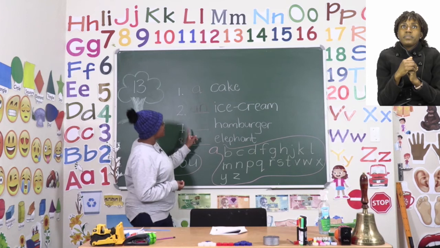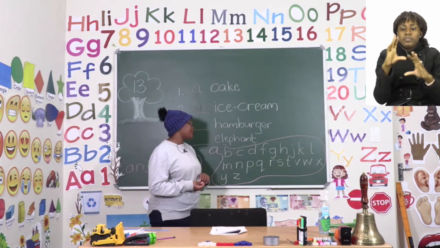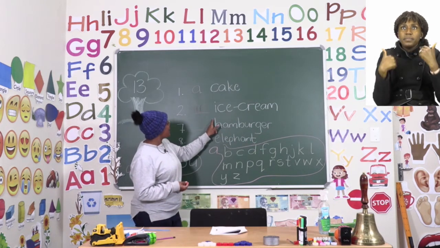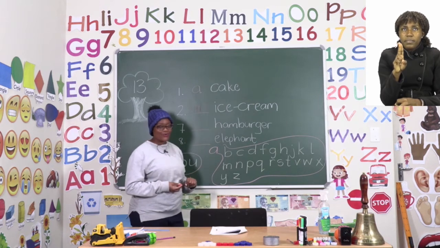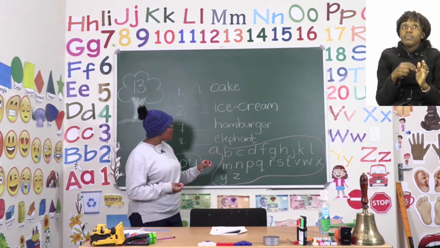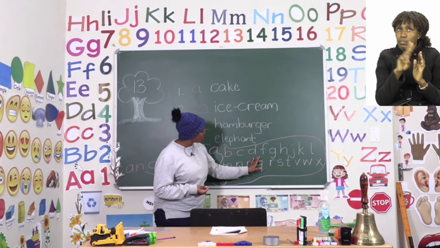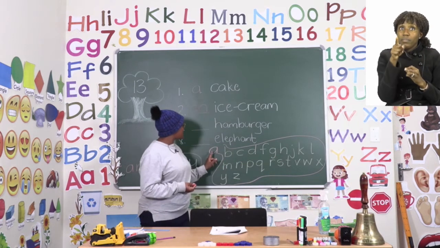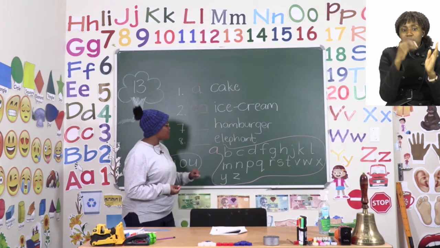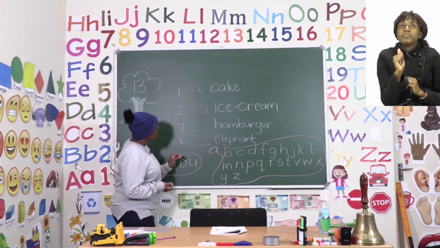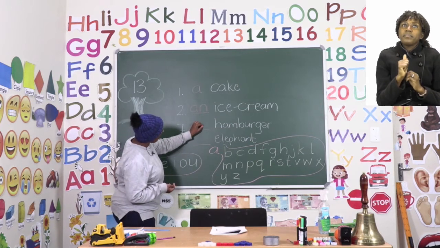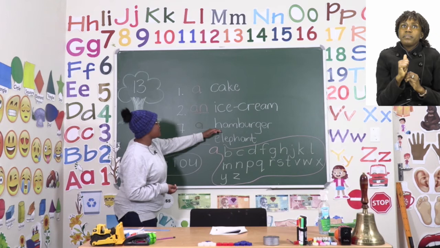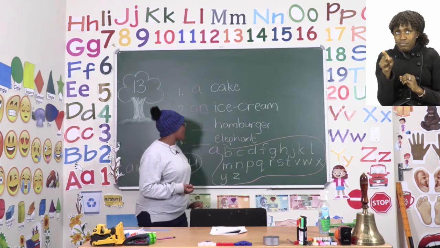Now, number 7 has the word hamburger, beginning with an H. So it's going to be our job to find where H is. And it looks like H is in a. So we're going to say a hamburger because the H is with a.